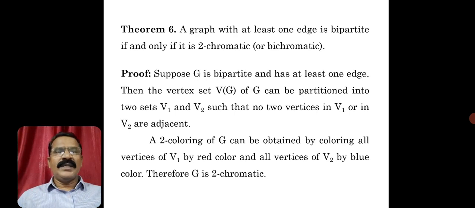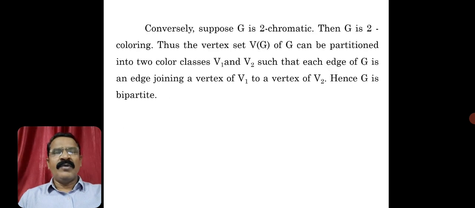A two coloring of G can be obtained by coloring all vertices of V1 with a red color and all elements of the set V2 with a blue color. So ultimately we have colored the entire graph with only two colors. It implies that the graph has chromatic number 2. It is a two chromatic graph. So we have proved the first part: whenever you consider a graph with at least one edge, if it is bipartite, it is definitely two chromatic. One part we have completed.